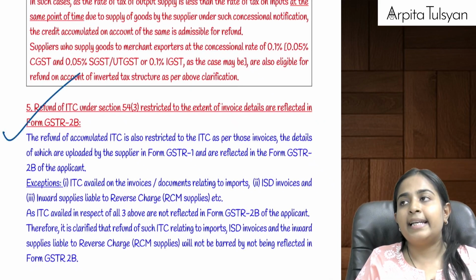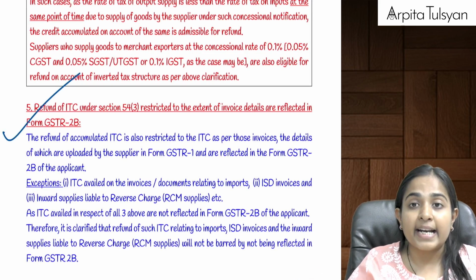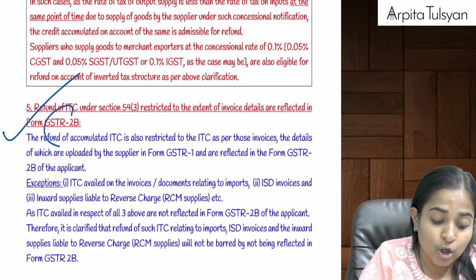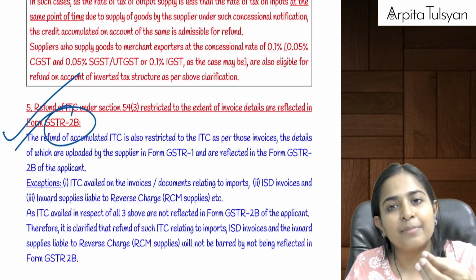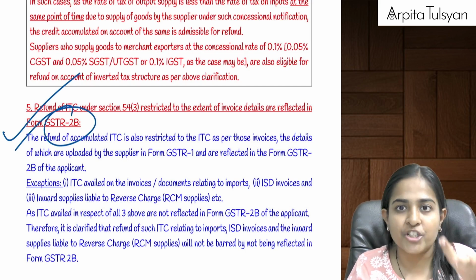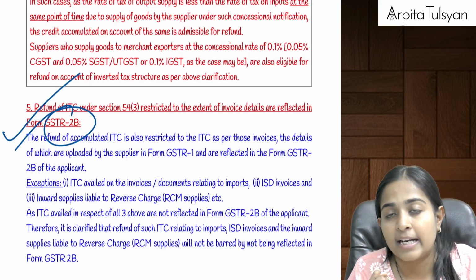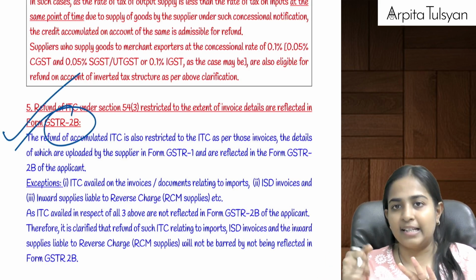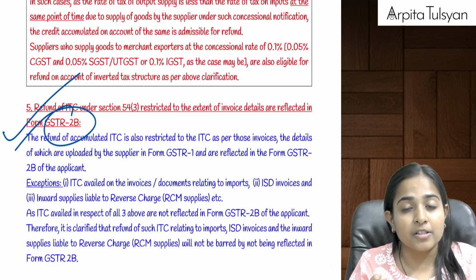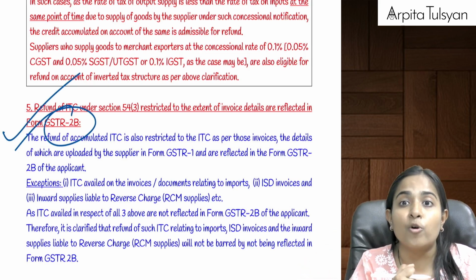Now here they are telling that you will be eligible to take the refund of ITC only if that ITC is reflected in your GSTR 2B. If it is not reflected in your GSTR 2B, then you cannot claim the refund at all. Logic. But in three cases the credit is not visible in our GSTR 2B. One is in case of reverse charge, because we pay and we take the credit. Next one, input service distributor, and third one in case of taxes paid on imports.